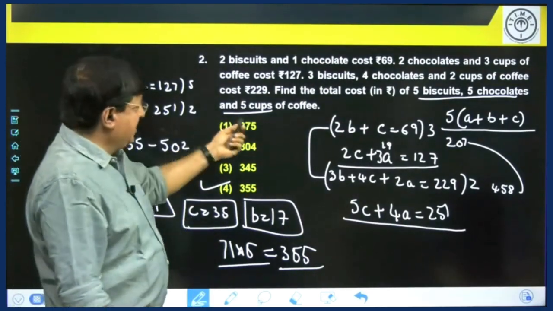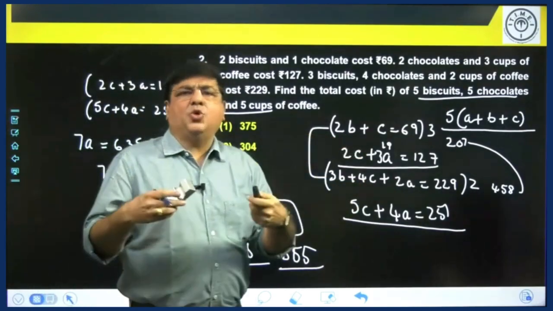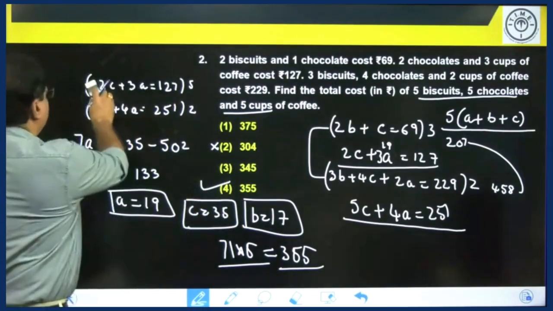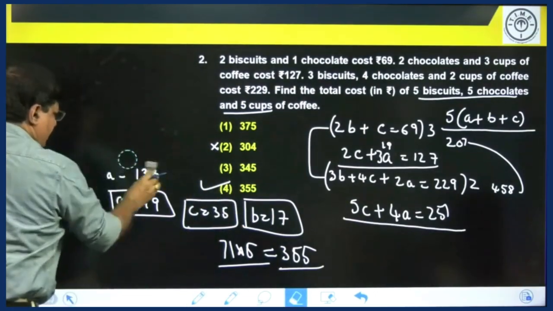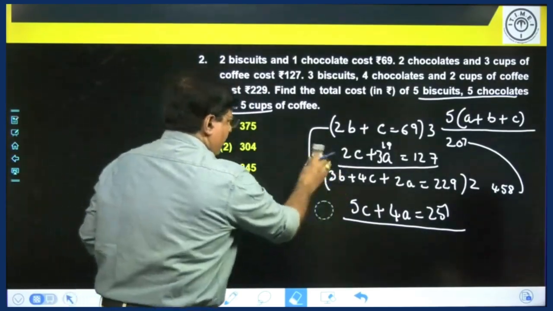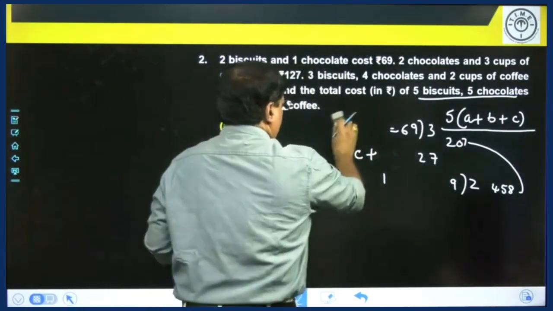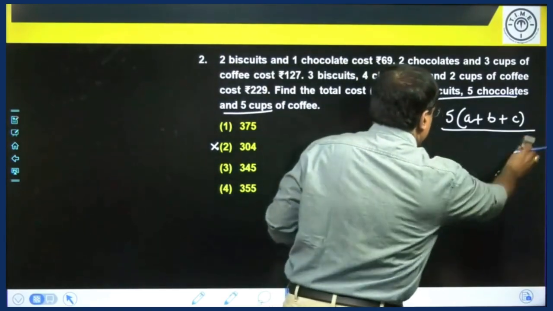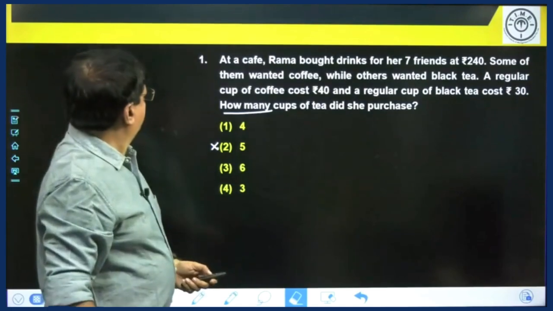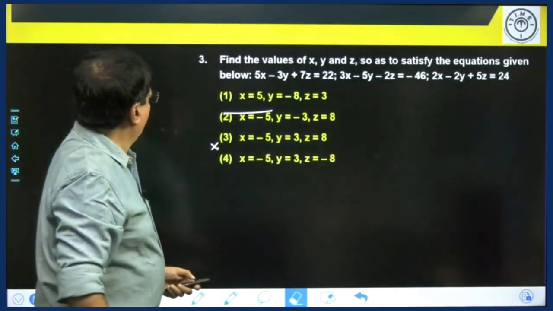In fact, this is the most time consuming question of today's session. So this is over now. Let's go to the next question. Question number 3.